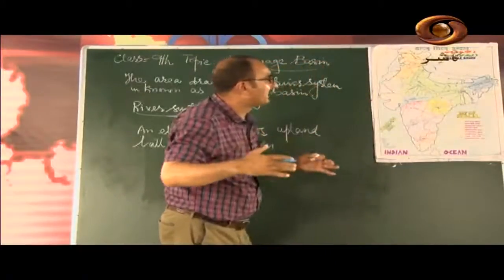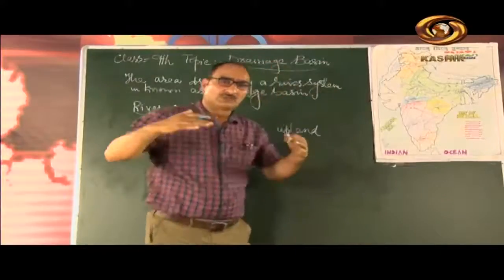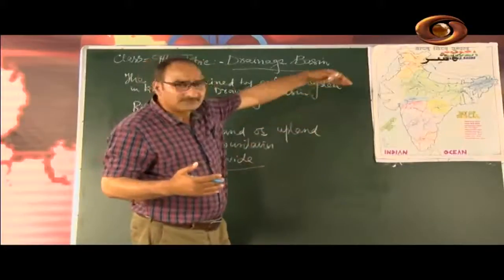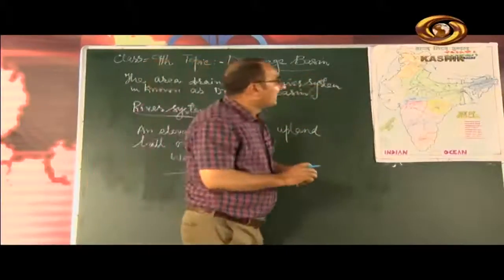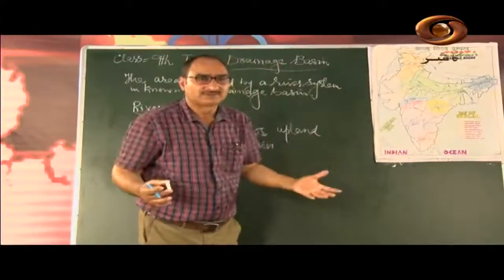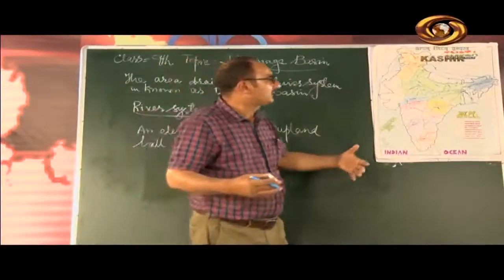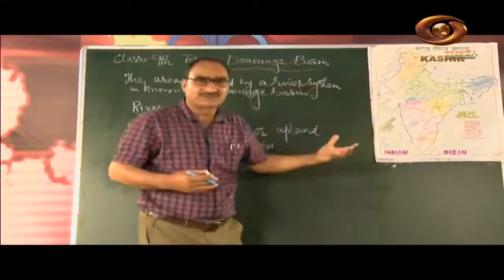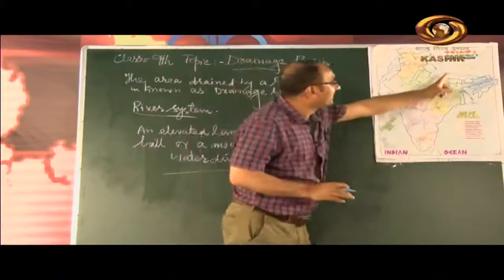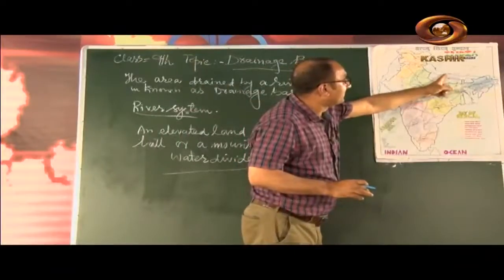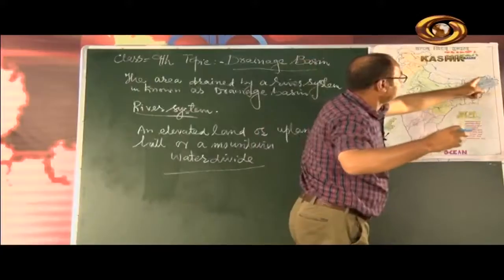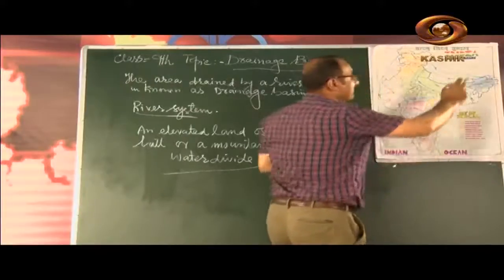Most of the course of river Brahmaputra is in Tibet, and in Tibet it is called Sangpo. Sangpo means purifier. It is the Tibetan language. Here it is called Sangpo in Tibet, and this river moves towards the east. Ultimately, it reaches here.